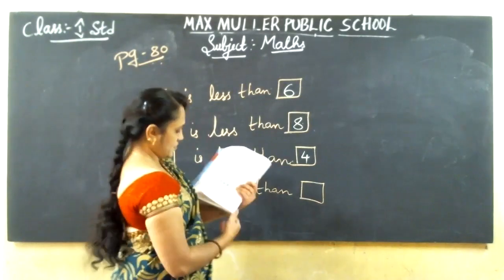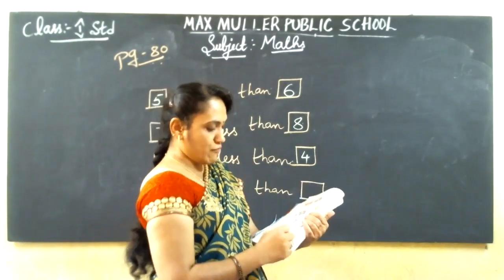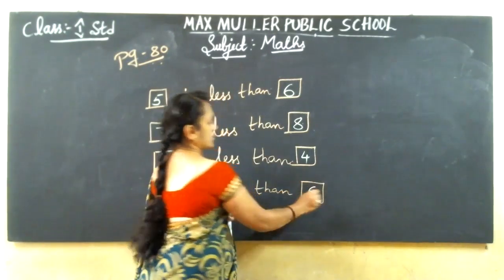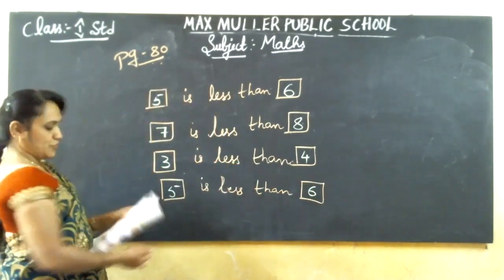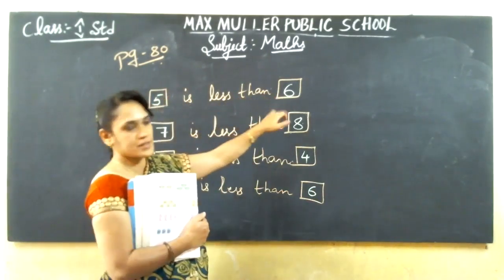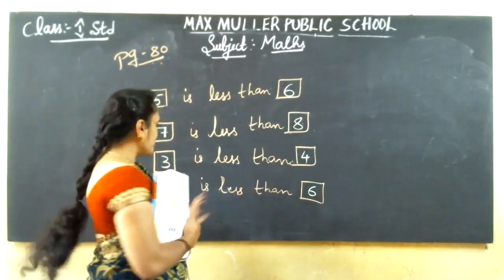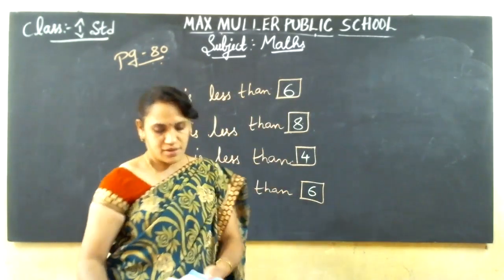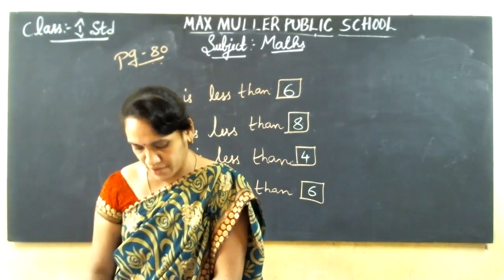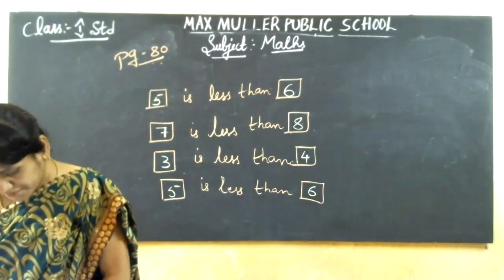And how many packets that side? See? 1, 2, 3, 4, 5, 6. 6 is given. So, you should fill the answers in the boxes. 4 sums are given, fill it. 5 is less than 6, 7 is less than 8, 3 is less than 4, 5 is less than 6. Understand? This is page number 80. This is the sum of page number 80.